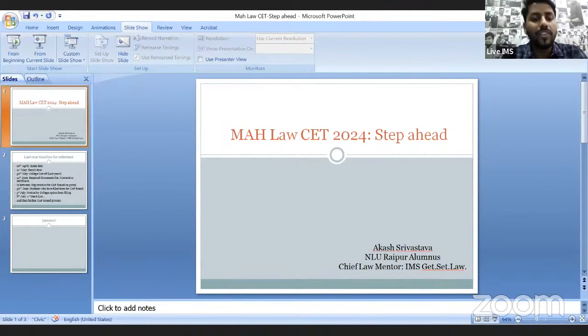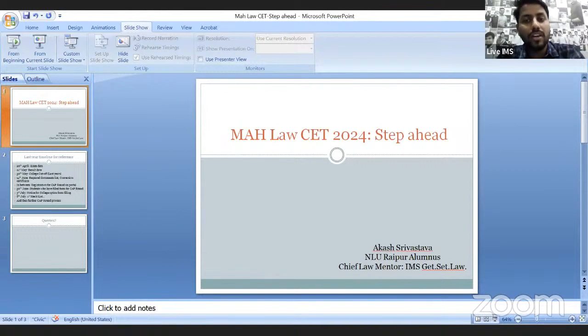Then on 14th June, the required document list and conversion certificate were released. All the documents that would be required for the CAP round process, and also the conversion certificate: how exactly you will convert your score or GPA into the format they require. This was given on the 14th of June. So the exam was conducted on 20th of April, and on 21st of May the result was declared.